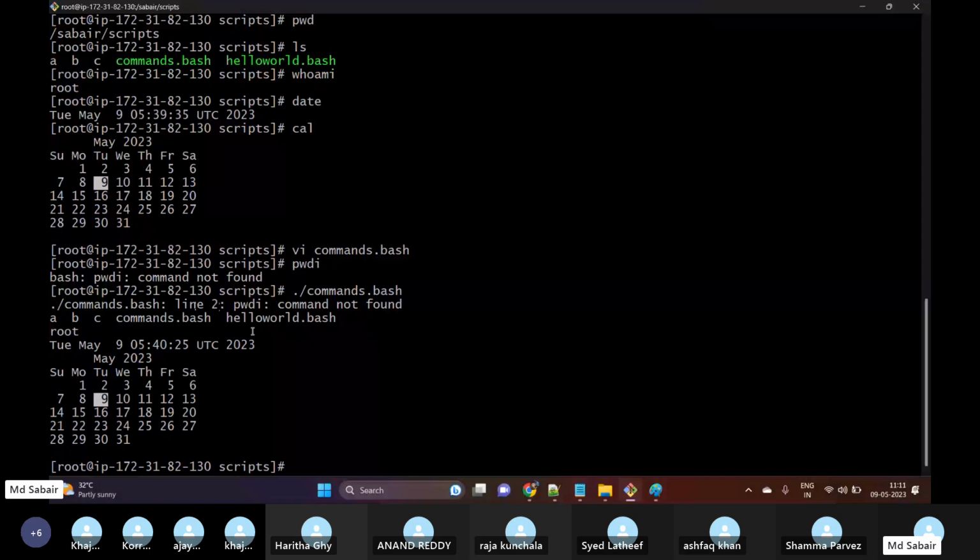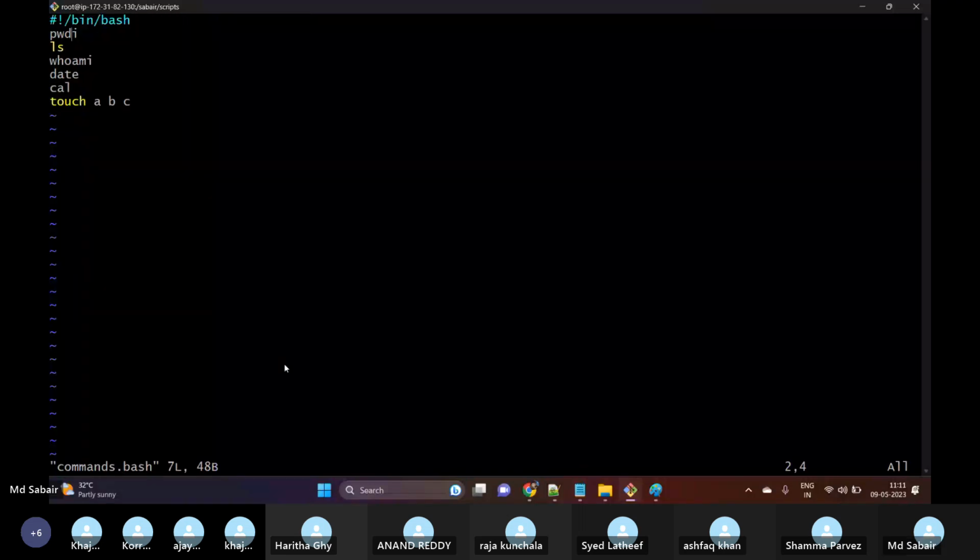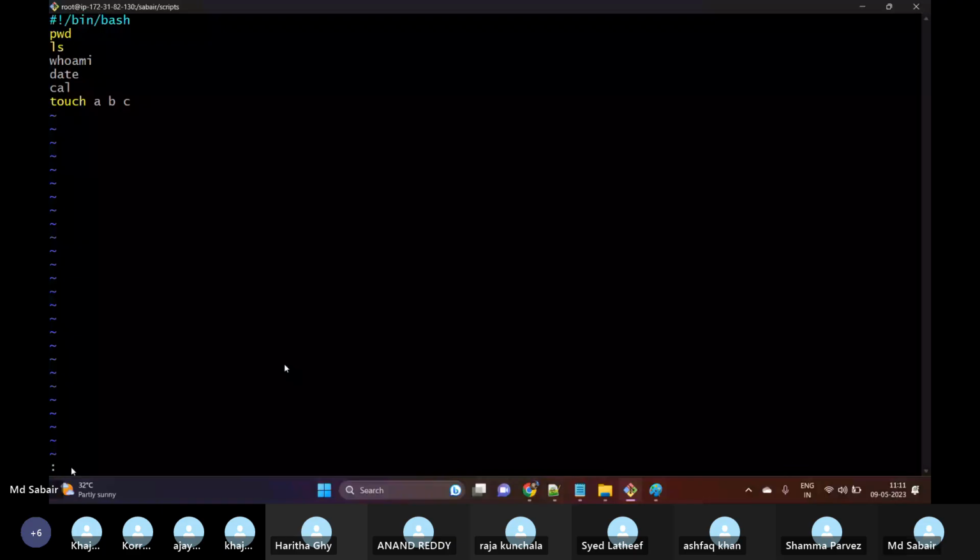So let us try to fix that again. vi commands.bash, pwdi. How to switch? For example, if you want to switch to line number 2, we have one shortcut: :2 and hit enter, then it will go to line number 2. If you want to go to line number 5, colon and then 5.